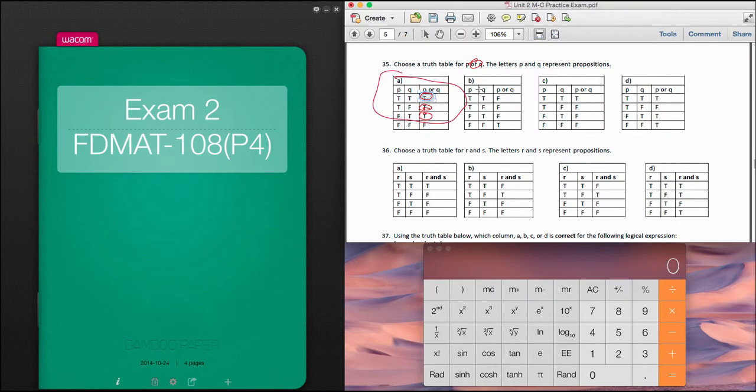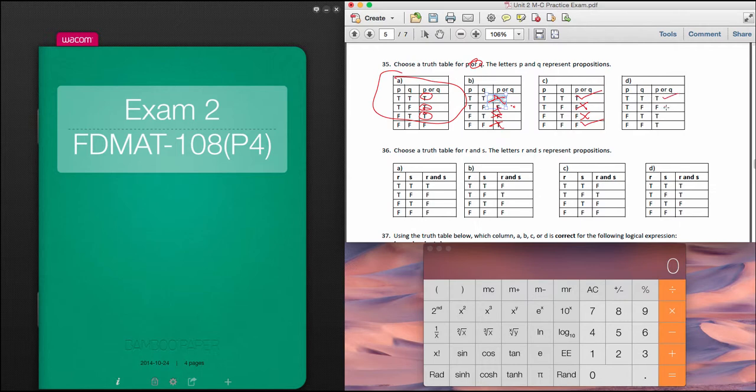But let's just verify. Notice that TTF, that one's not correct because one of those is true. One of those is true, so that's not correct. That should actually be true. This one is actually everything's false on that. Those are all wrong. This one is good. That one's not. That one's not. That one's good, because one true in either of them means that that's true.